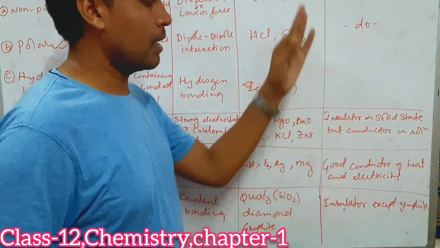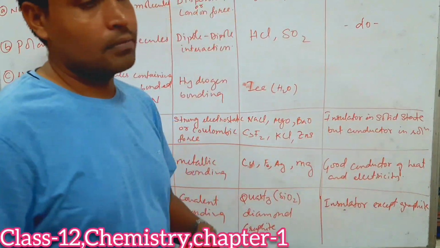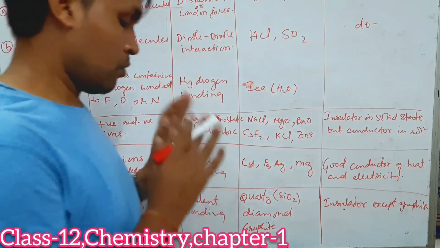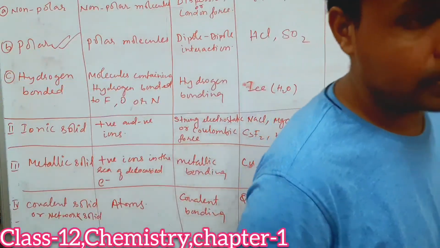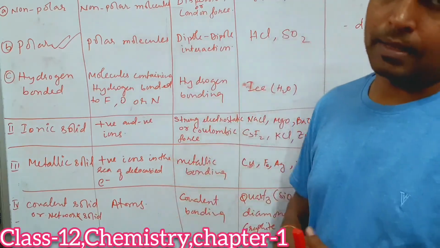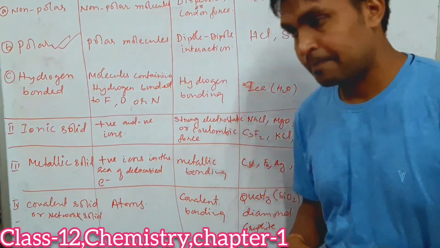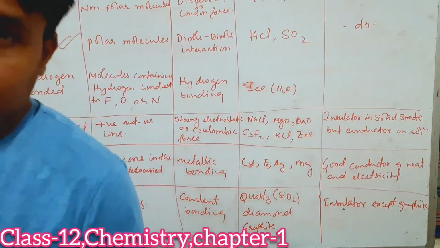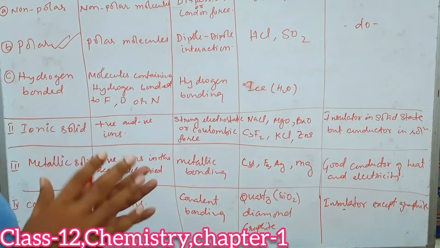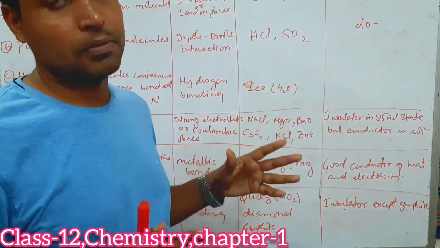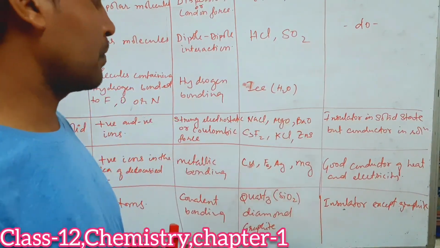Examples we have discussed, and electrically whether they are conductor, insulator, or semiconductor we have discussed. So this table is very, very important, not only for board examinations but for all other examinations. Dear students, try to learn these tables properly. Got it? With this we will wind up today's video, because it would become too lengthy and difficult for you.